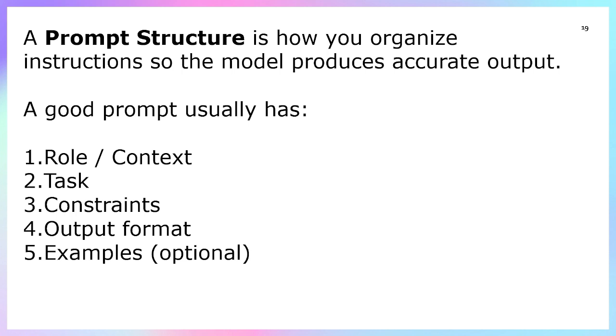Here the example is the prompt structure, which is how you organize your instruction so the model proceeds accurately. What exactly does it mean? What input do you have to provide to the AI model so that it can perform well? So a good prompt usually has a role and context. Another is the task, third is the constraint, and fourth is the output format.